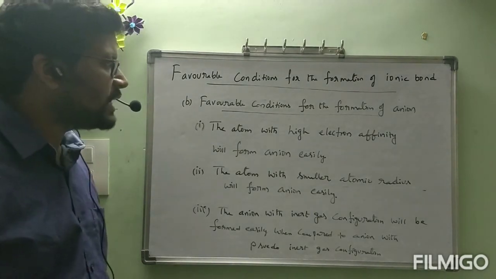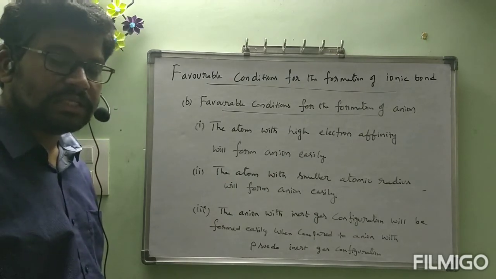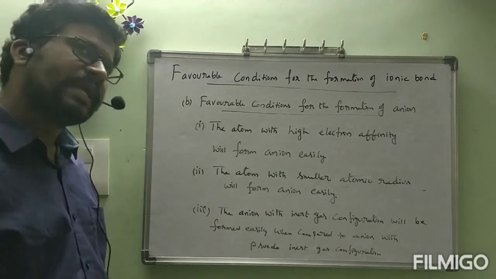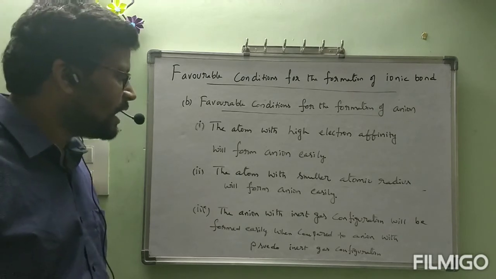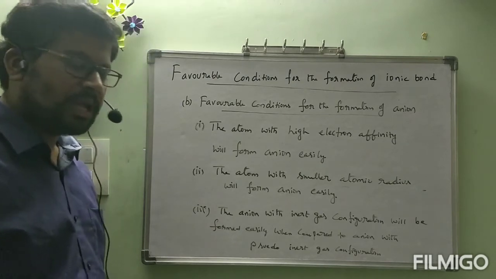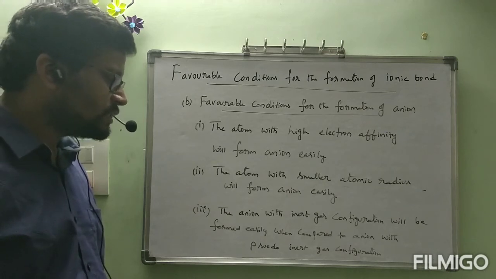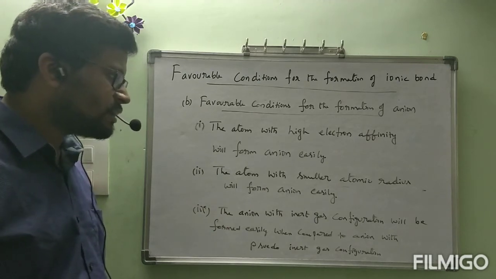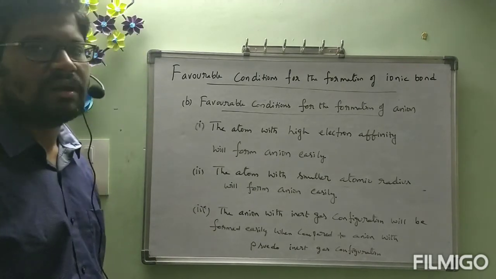Now here, atom with high electron affinity will form anion easily. Atom with low ionization energy can form cation easily. Atom with high electron affinity will form anion easily. Second, atom with higher atomic radius will form cation easily. Here, atom with smaller atomic radius will form anion easily. Coming to this third point, cation with inert gas configuration will be formed easily when compared to cation with pseudo inert gas configuration. In the same way here also, the anion with inert gas configuration will be formed easily when compared to anion with pseudo inert gas configuration.